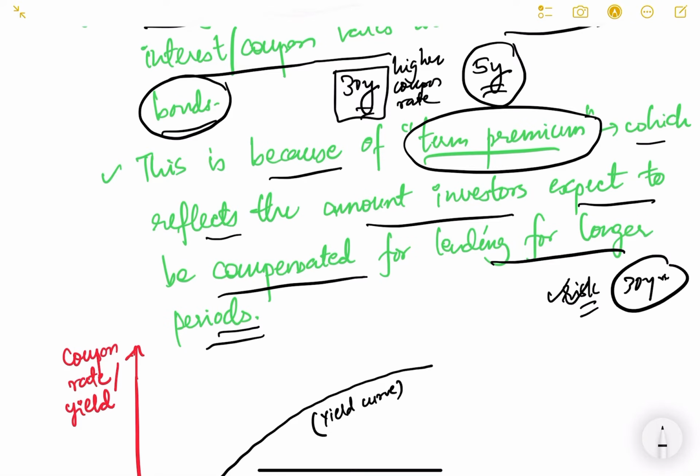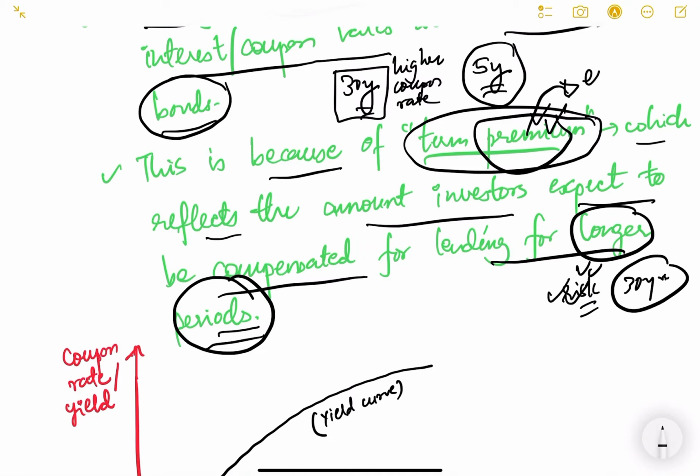In 30 years anything can happen. So you are asking for a term premium. Term premium meaning you want some extra money in order to compensate for this extra risk that you are taking for lending for longer periods. So term premium meaning, premium means what? Premium means extra payments. Okay, extra payment that you are asking because you are lending for longer period.